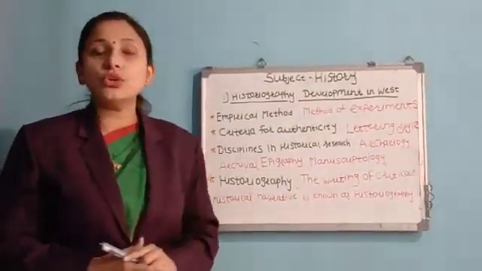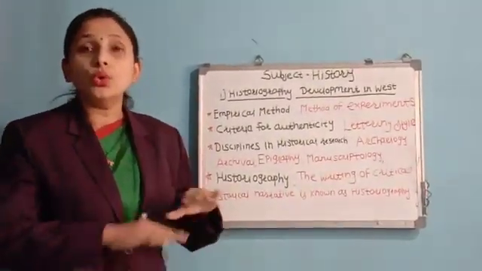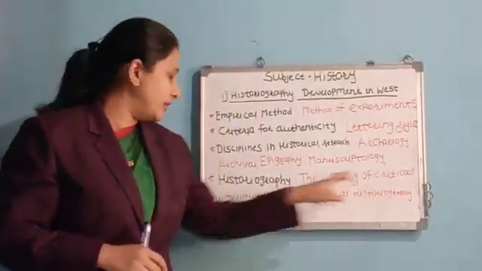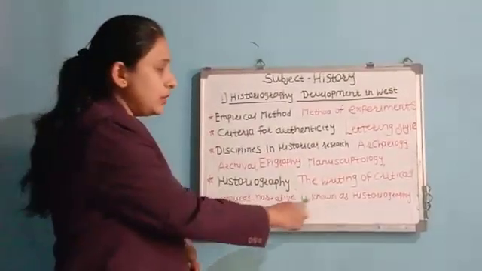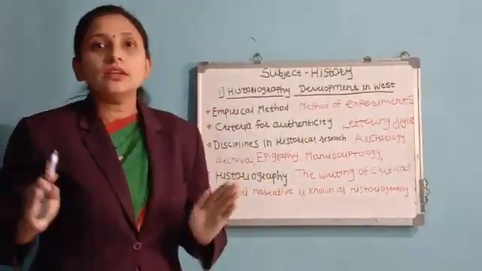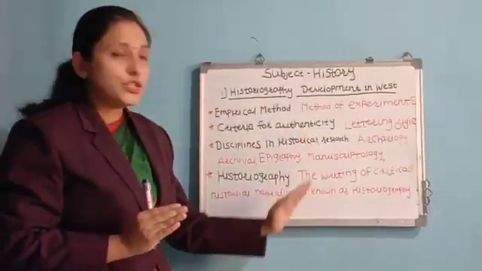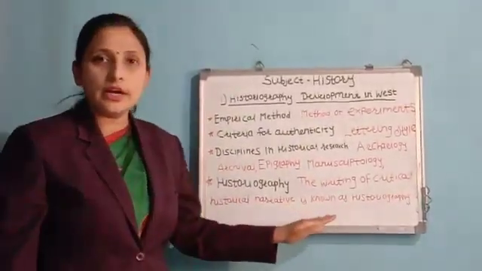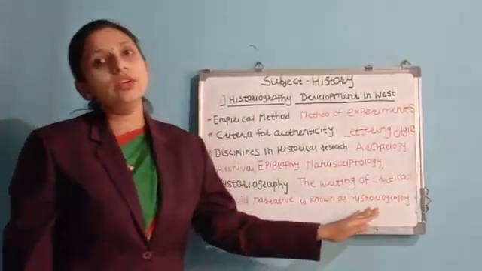After that, the historian comes to the conclusion through all these studies, the historiography. The writing of critical historical narrative is known as historiography. So through all these studies, the historian comes to the conclusion, the writing of critical historical narrative known as historiography.